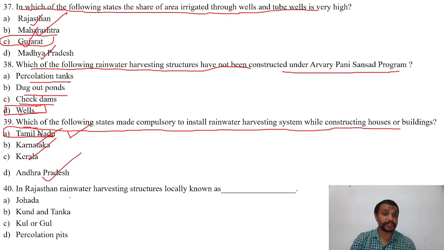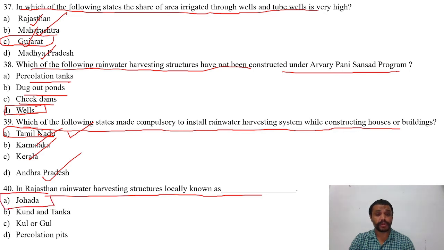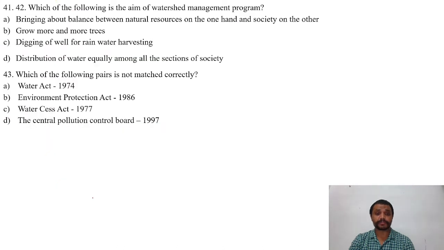The next question is, in Rajasthan, rainwater harvesting structures are locally known as, options are A. Johads, B. Kund and Tanka, C. Kul or Gul, D. Percolation pits. The right answer is B, that is Kund and Tankas.